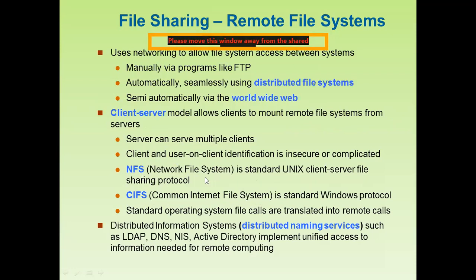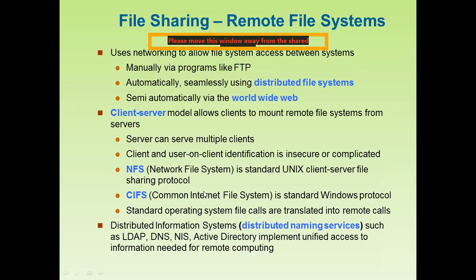And CIFS, that is called the common internet file system, is a standard Windows protocol. So if your system is based on the Windows protocol, then we can use the CIFS, common internet file system. Okay, so standard operating system file calls are translated into remote calls.